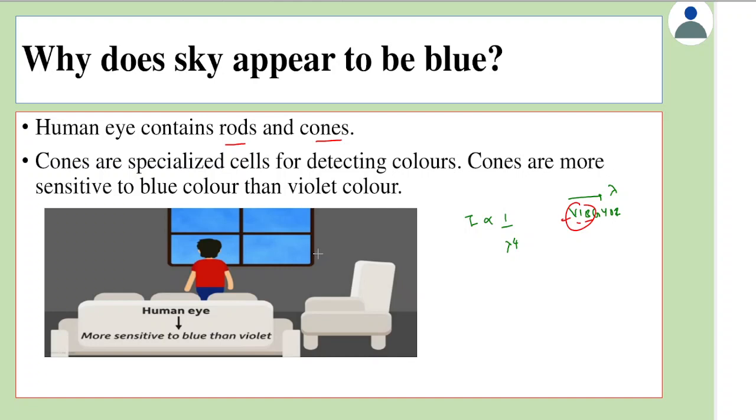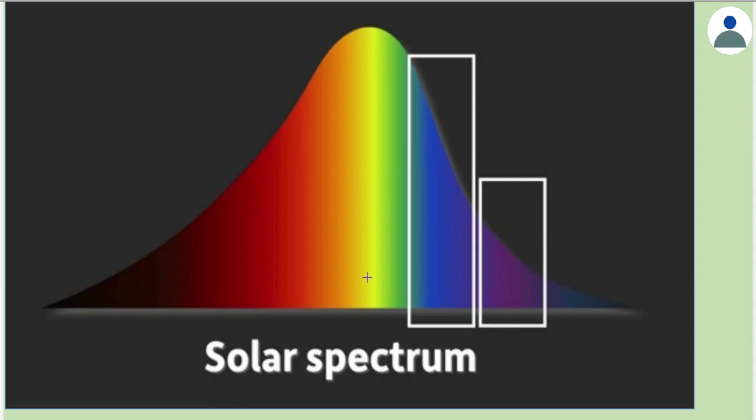Cones are the cells which are used for detecting colors. Whatever color we perceive is because of the cones in the human eye. Now because of evolution, the human eye, that is cones, are more sensitive to blue color than violet color. That is, the human eye can perceive more of blue color than violet color. That's the first reason.